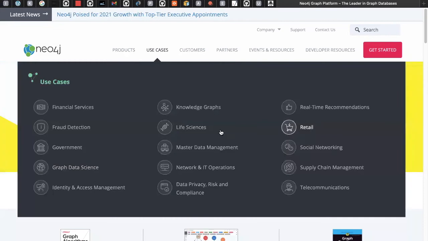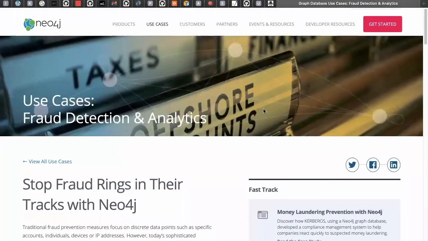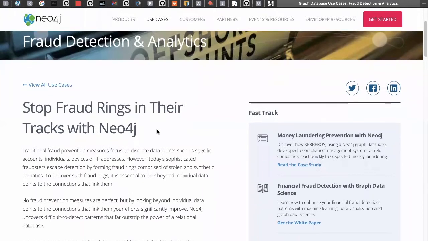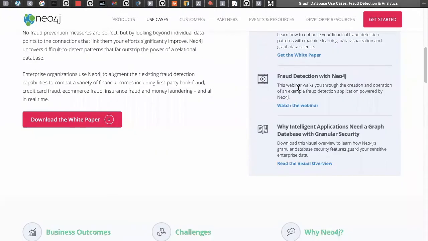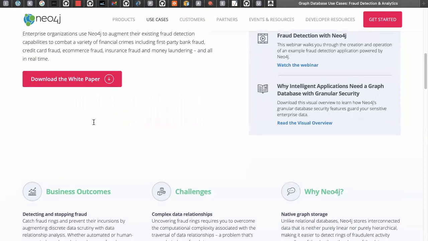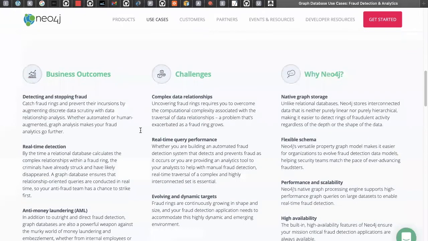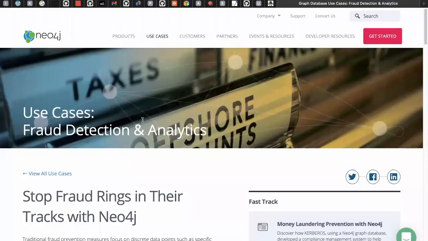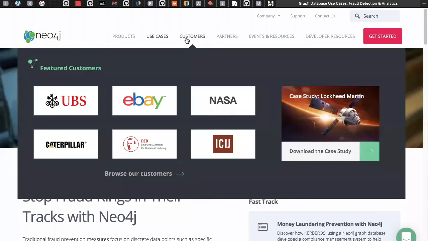Let's talk about use cases. These are the use cases. Go and click on any use case, for example fraud detection, which we mainly use in machine learning projects. Look at this: there are so many white papers on how this is successfully done in data science projects. Go and study this, but I will talk about these use cases in our data analytics concepts.